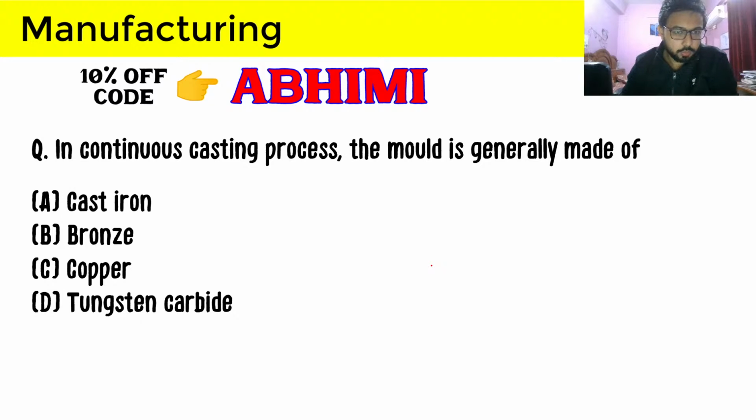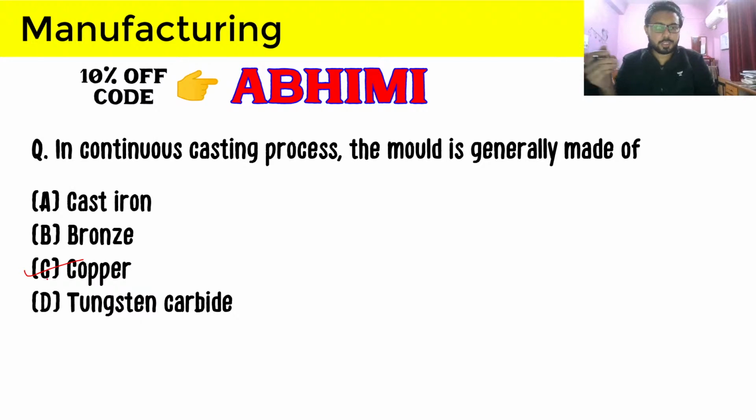So in the continuous casting process, the mold is generally made up of. Again, you have to know this answer, and Banuranjan has provided us the correct answer, which is copper. If you do not know the correct answer, then you cannot solve this because it is from theory.